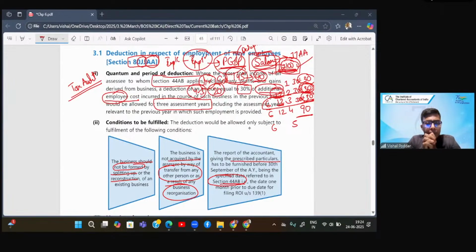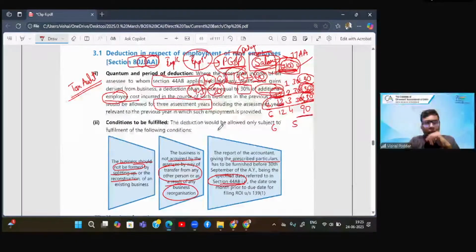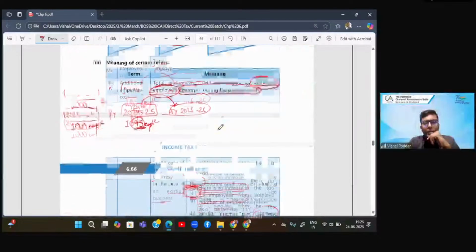Is this fine, students? Everyone understood this section? Slightly tricky, but very interesting.